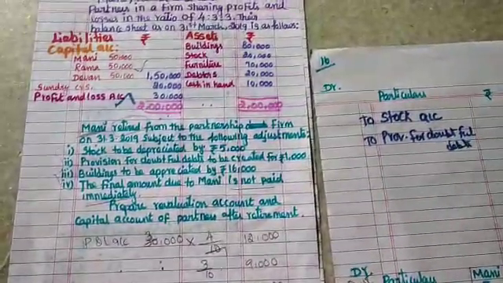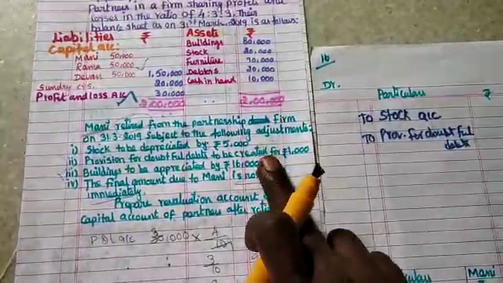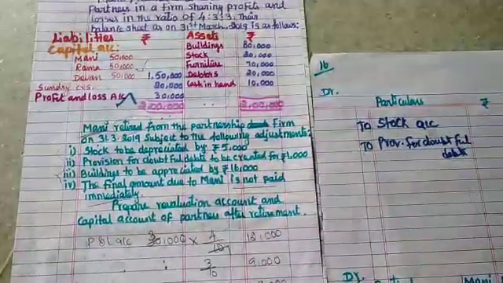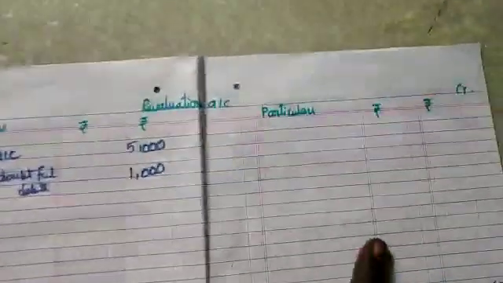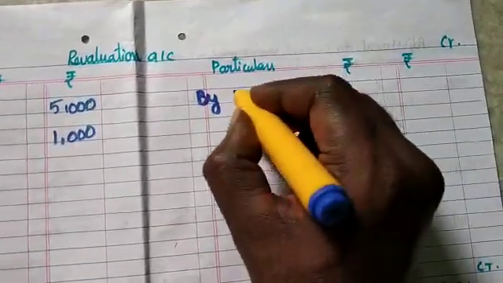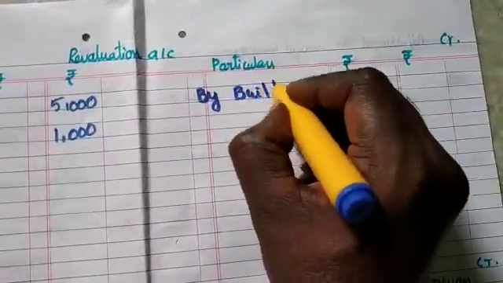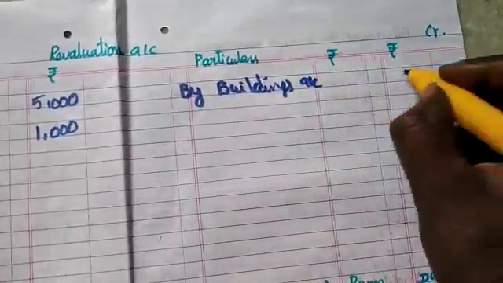Now we are not preparing the balance sheet. How much is it increased? 16,000. This amount 16,000 alone should be recorded in the revaluation account credit side because building is an asset. Asset values are going to be increased. So by buildings account, the amount will be 16,000.